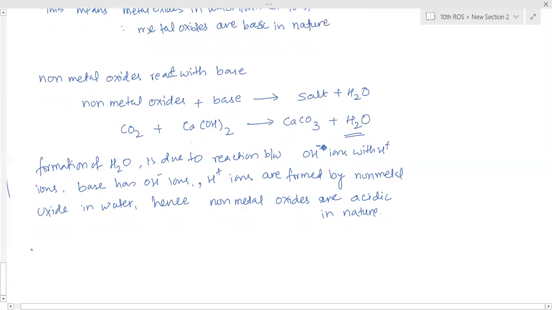But all non-metal oxides are not acidic in nature. There are neutral oxides also. A few are acidic, not all. Acidic non-metal oxides are carbon dioxide, sulfur dioxide, nitrogen dioxide, sulfur trioxide, etc.